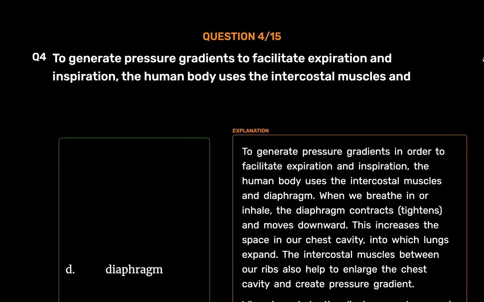Diaphragm. To generate pressure gradients in order to facilitate expiration and inspiration, the human body uses the intercostal muscles and diaphragm. When we breathe in or inhale, the diaphragm contracts, tightens, and moves downward. This increases the space in our chest cavity, into which lungs expand. The intercostal muscles between our ribs also help to enlarge the chest cavity and create pressure gradient. When we exhale, the diaphragm relaxes and moves upward to retain its normal shape, and the intercostal muscles also relax, which leads the ribs and rib cage downwards and inwards respectively, reducing thoracic volume.